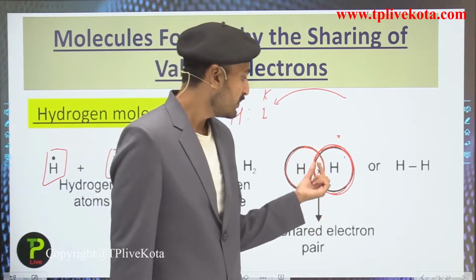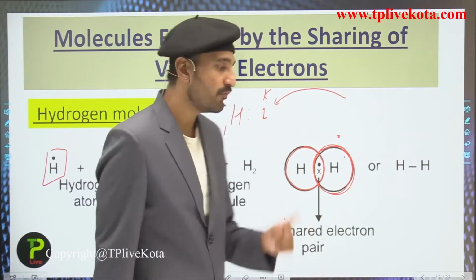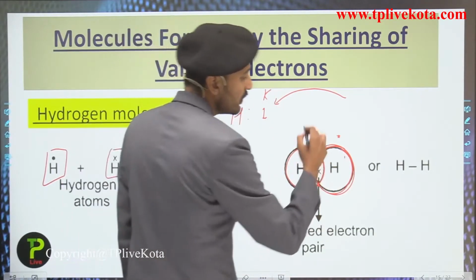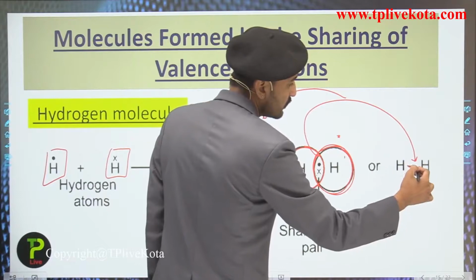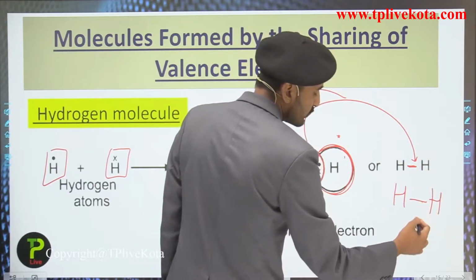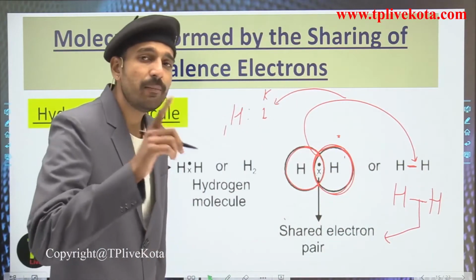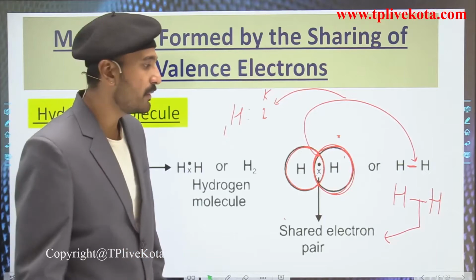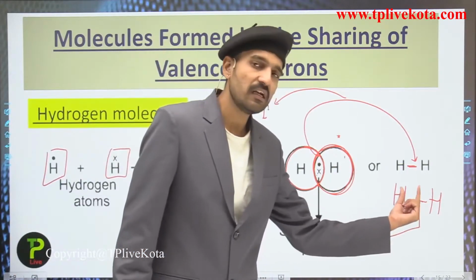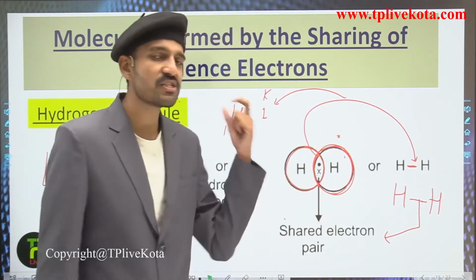So these two electrons are forming a single covalent bond, which is represented by this dash. You can see that between the hydrogen and hydrogen a single dash is present. So the single dash represents the shared pair of electrons, that is two electrons are present in this single dash, and the two electrons are mutually shared, one from each atom.